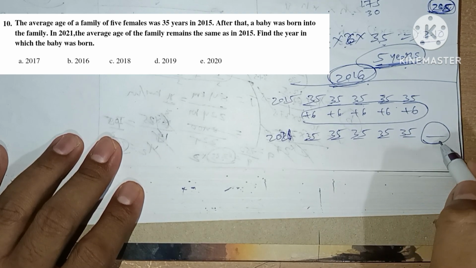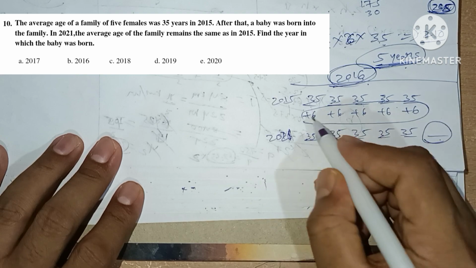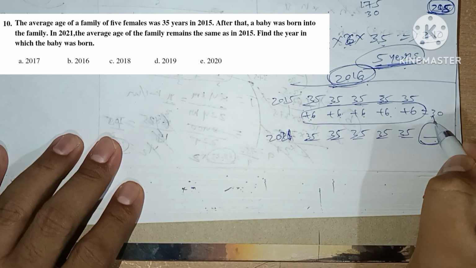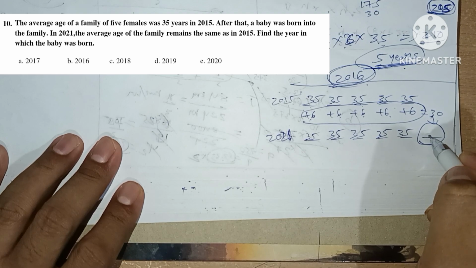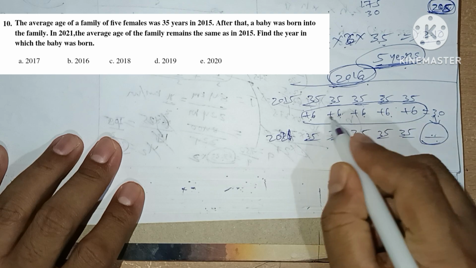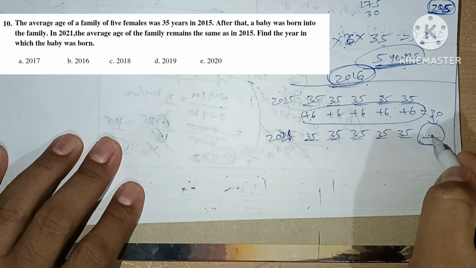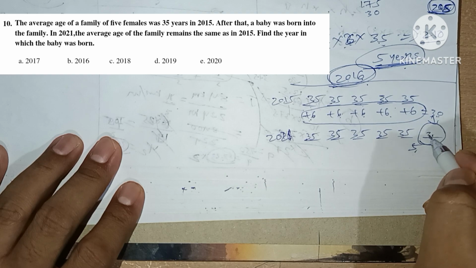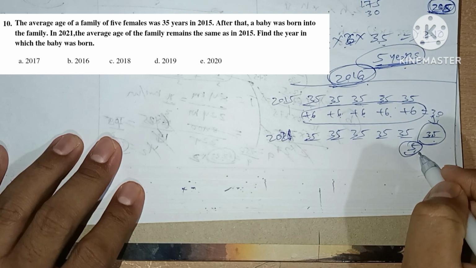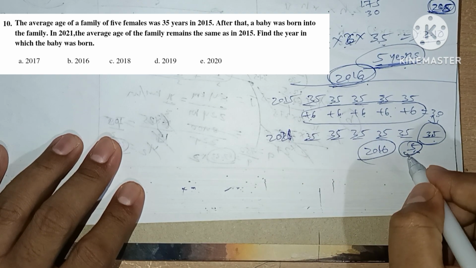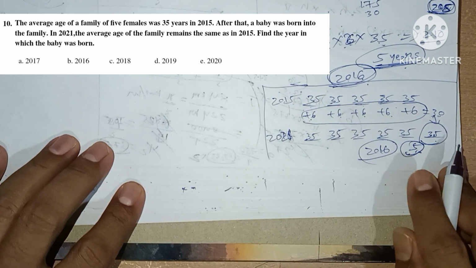So the baby also has 35 as an average, but here we have plus 6 for each, and this all totals nothing but 30. So the average is 35, means 30 comes from all these 5 people, and another 5 comes from the baby. 5 plus 30 will be 35. So this is the baby's age. Baby age 5 years means the baby was born in 2016. So this is the basic method I see.